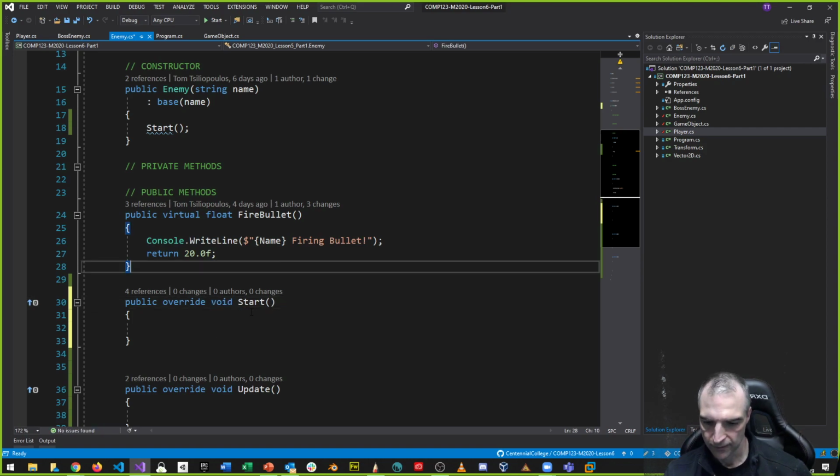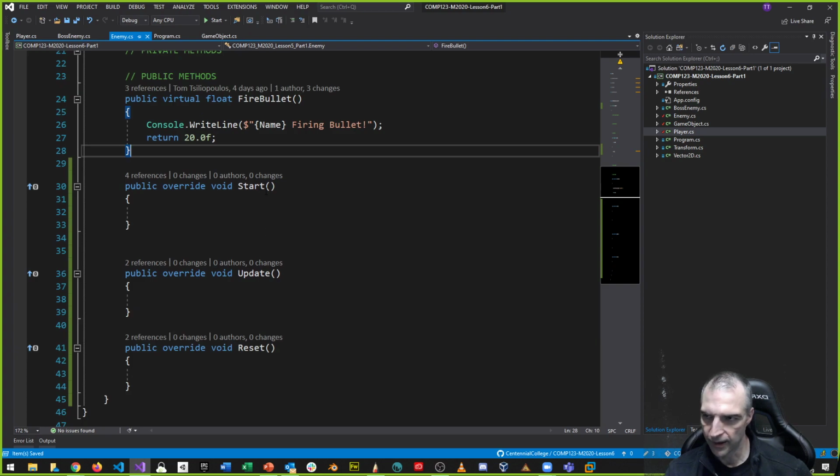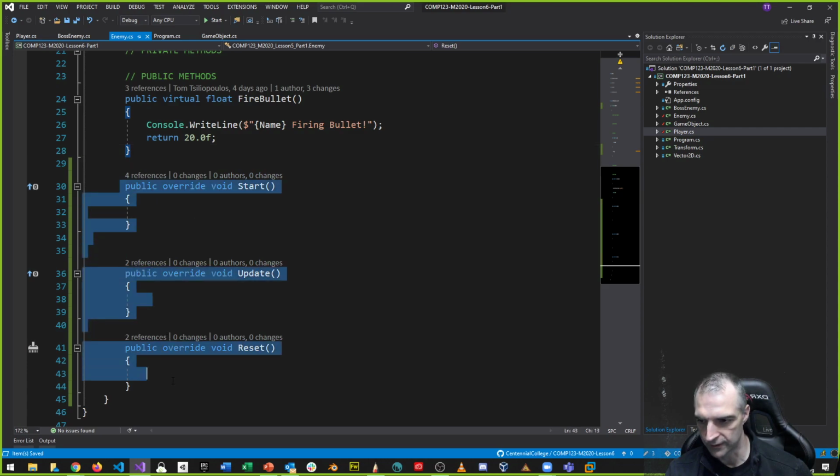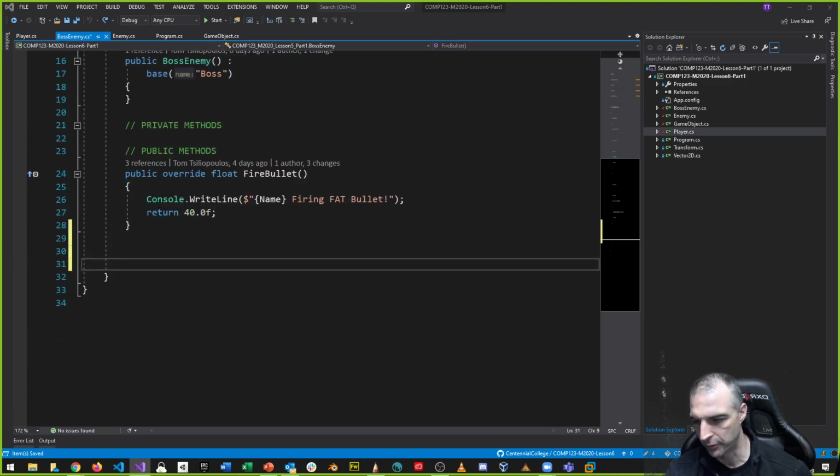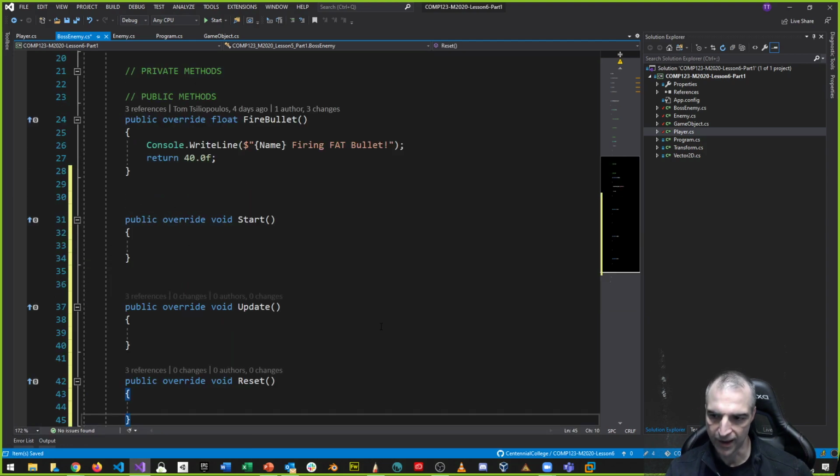However, if I just said override here, like this, if I wanted my boss enemy to also have these and have an override, let's see if that's possible. So let's say, for example, I want to take these three methods. For my boss enemy, I want them to have it, and I just want to put them in manually, like this. Is that allowed?